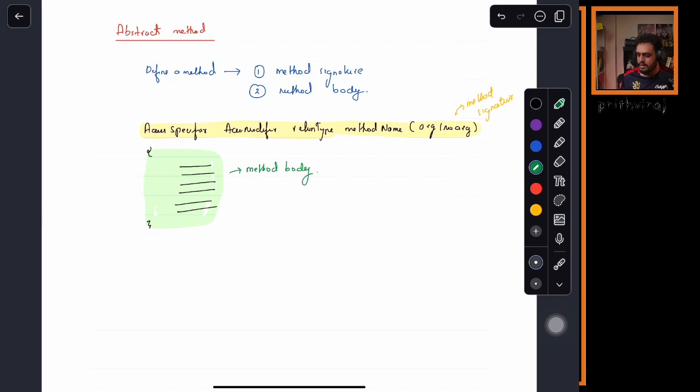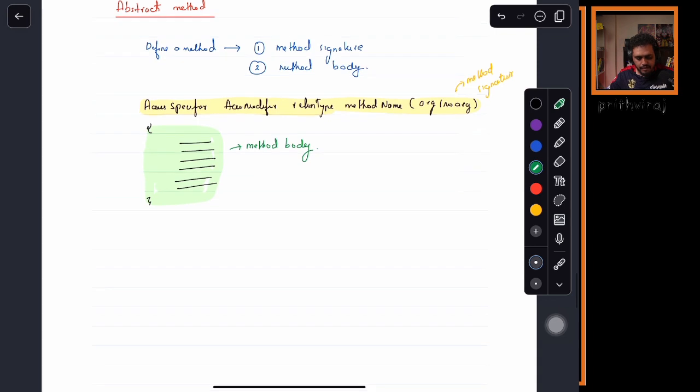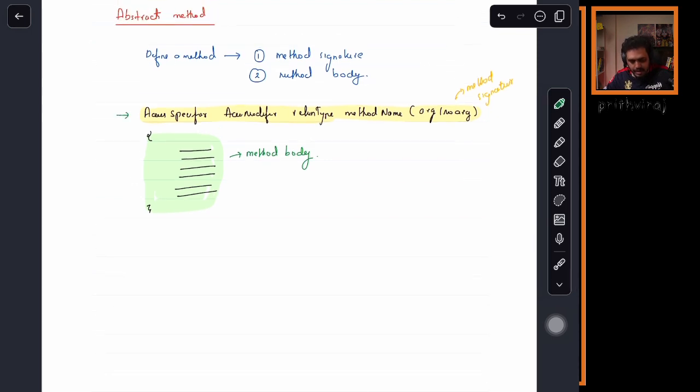Now tell me, what are the different parts of a method signature? What is method signature telling us? Method signature, my dear friends, specifies the characteristics of a method. It defines the characteristics of that method.